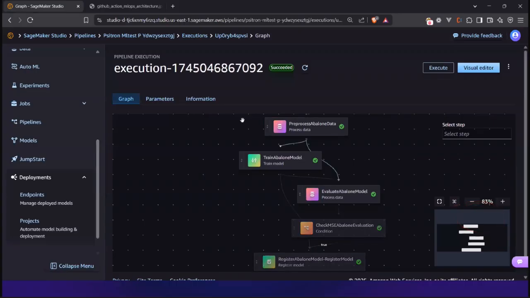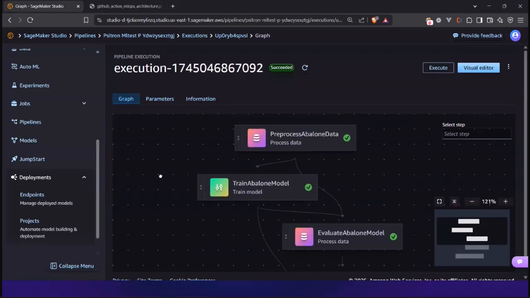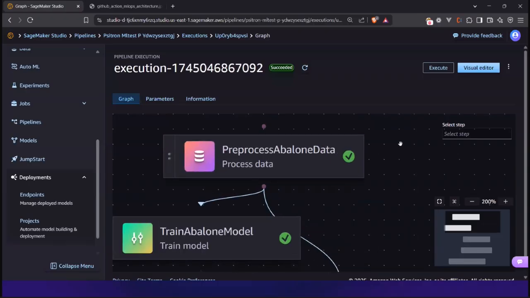The first step you can see in this orchestration is basically pre-processing your data. What use case have I built here? I'm trying to predict the age of a seafood called abalone. Use cases can be anything, it doesn't matter. Consider that tomorrow you might be working for an organization in the banking, financial, or health sector. The pipelines that I built, which is a level 4 architecture project, fit any kind of use case.